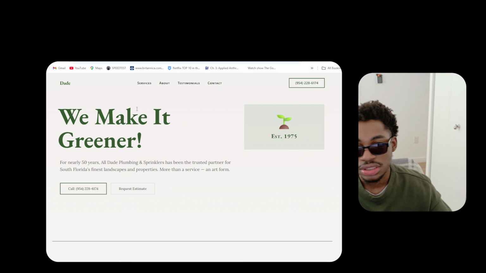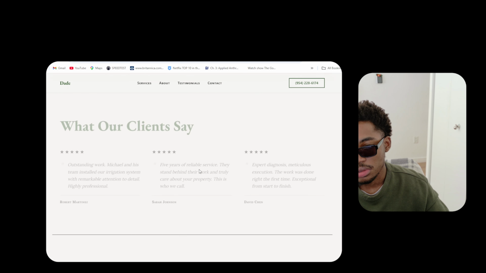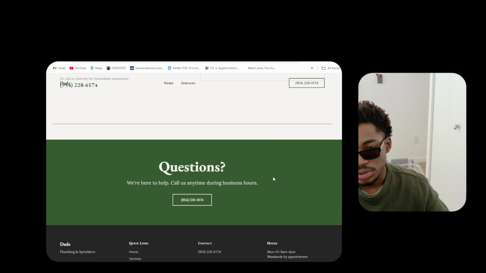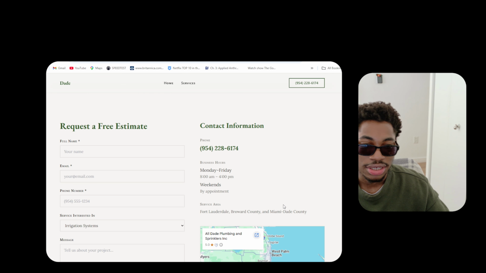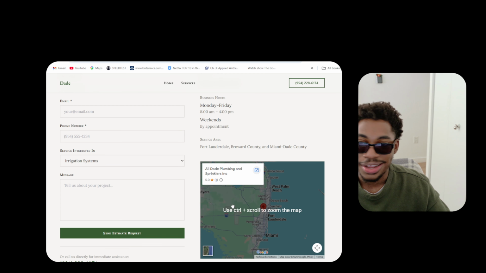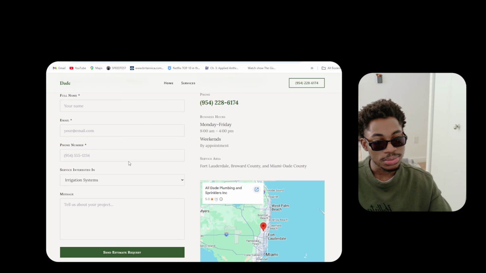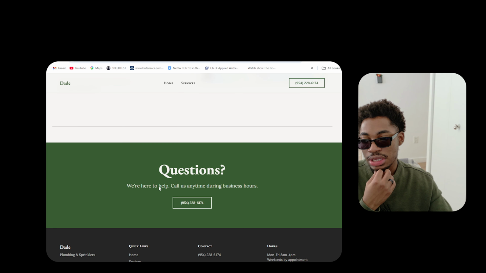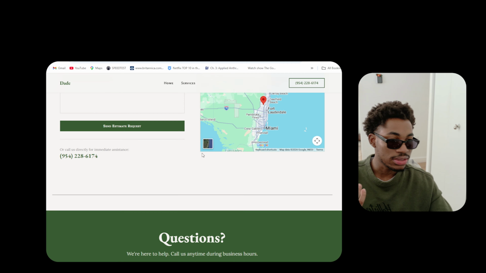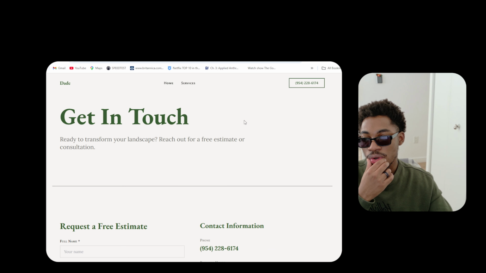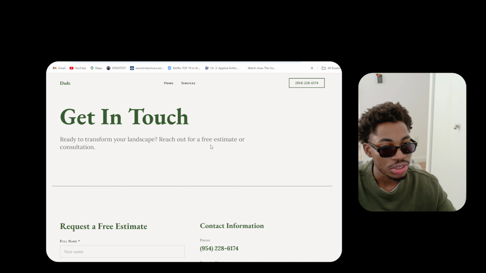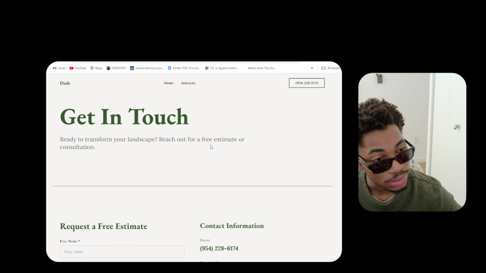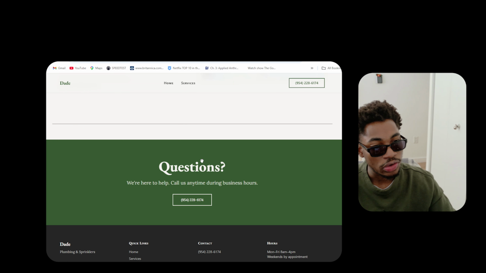So we need an extra page, contact with the frame. Okay, I think it's still loading. Request estimate. Yeah, see that right here? See that? Okay, over here with the contact, it allows you to understand, hey, this is what you need the business for, and it just makes it so much easier, right? So what's going on here is that there's a lot of miscommunication with the pages. So we're gonna ask the AI to fix that, and then it's just gonna look pretty good. And then whenever you want to sell the website, you can just have it ready for the company.